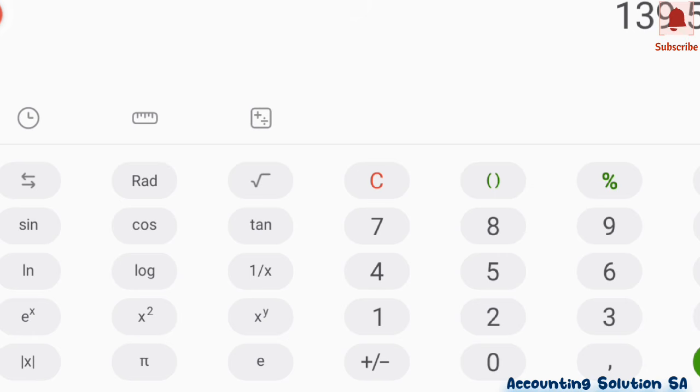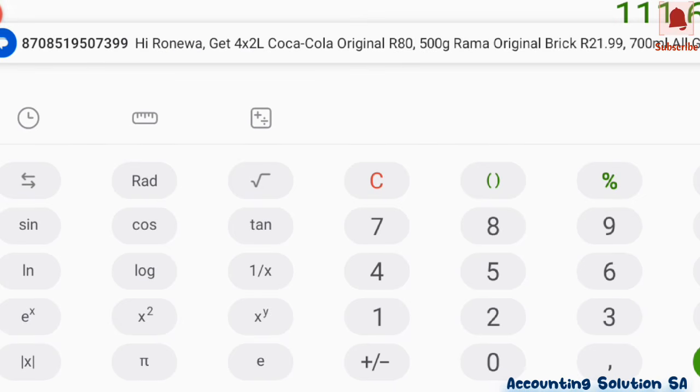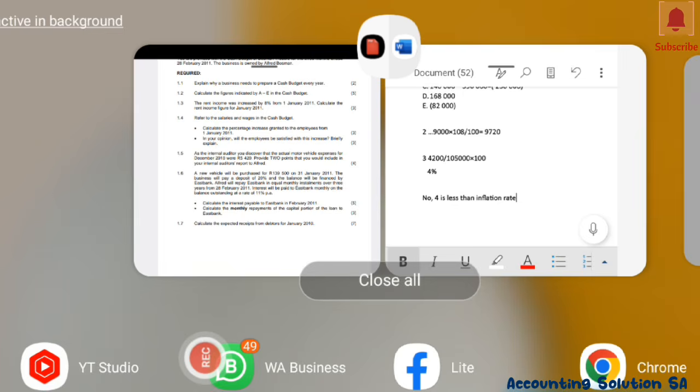This is the amount on which we are going to calculate interest. And they stated that the interest is 11% per annum, guys, per year. So multiply by 11%. This is per year, which means that to get a monthly one, because they are looking for February, you have to divide by 12 and you get 1,023 rand.